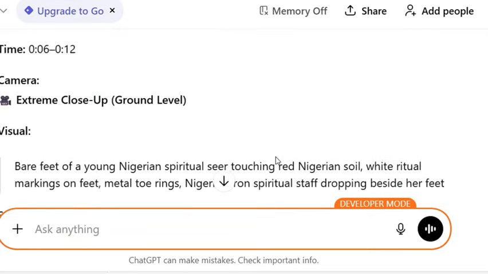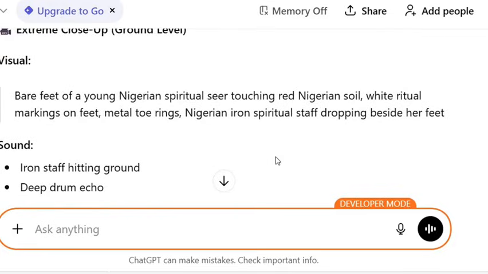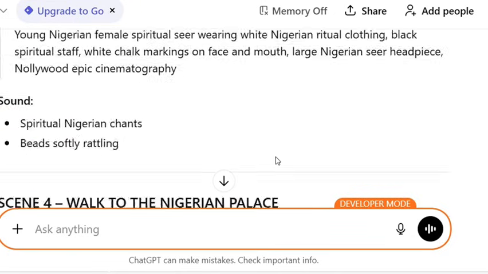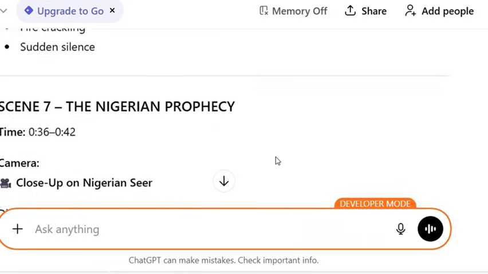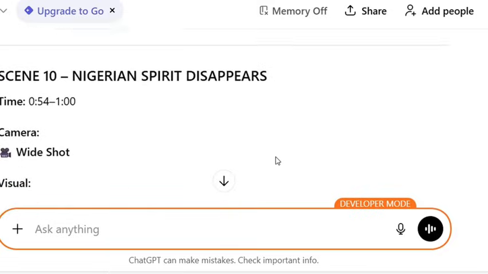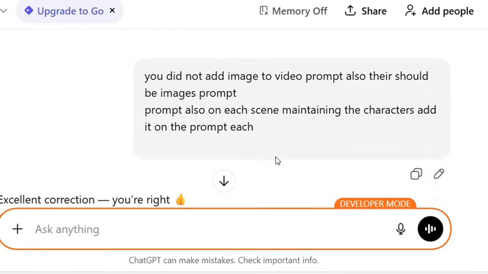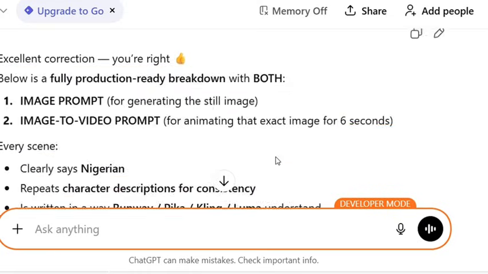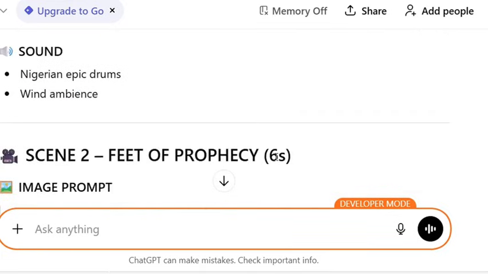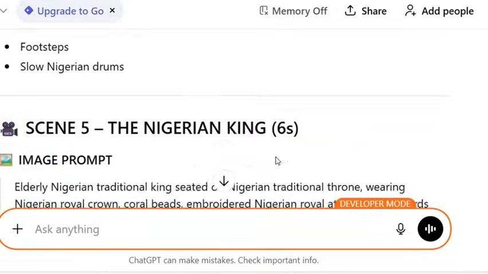This is the first scene, as you can see, where the girl was the native doctor, that is the village spirit seer. This is how ChatGPT gave me everything. And after I read this again, I was still only a little satisfied, so I told ChatGPT again. I said you did not add image to video prompt. So there should be an image prompt also on each scene, maintaining consistent character. You just need to tell ChatGPT how you want it. And at the end of the day, ChatGPT gave me this prompt and I read it. I was so satisfied with it.